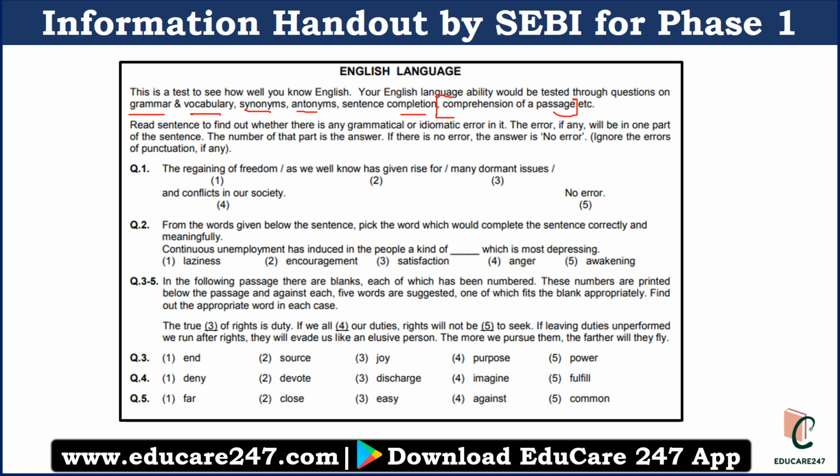Word meaning, synonyms, and phrases are very important because you can solve these questions easily. Error detection and the like, if you have not prepared so far, you can ignore that, because if you know basic English, then you can solve these kinds of questions. So this should be your preparation strategy for English in the last 15 days.